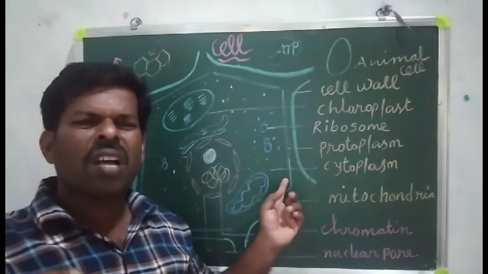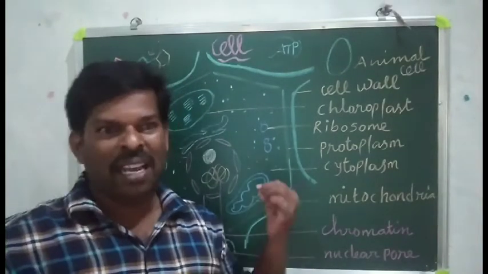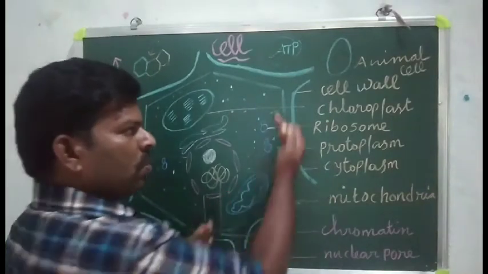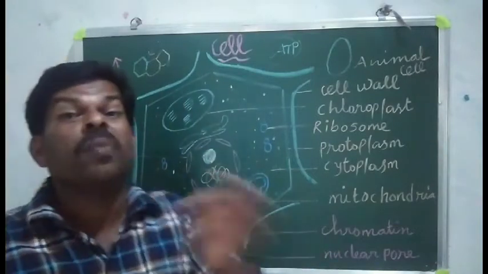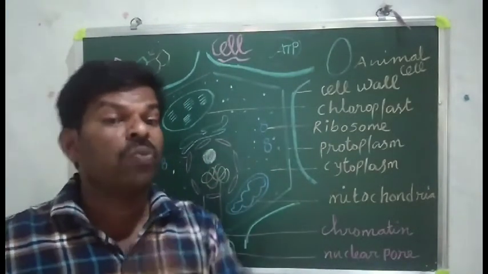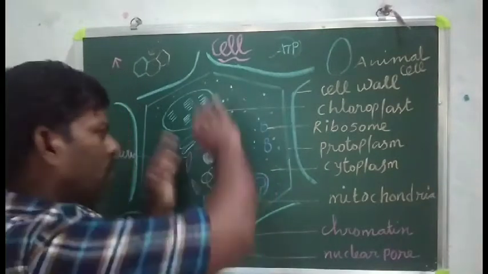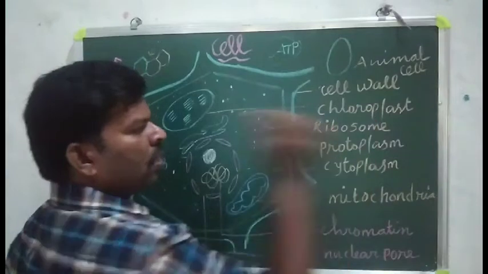Some students ask, what is the difference between cytoplasm and protoplasm? I am explaining. Protoplasm is like a border. The cytoplasm is a fluid-like substance. Fluid means a liquid form, like the water content of the cell. Any doubts? Cell wall I told, protoplasm I told, cytoplasm I told.